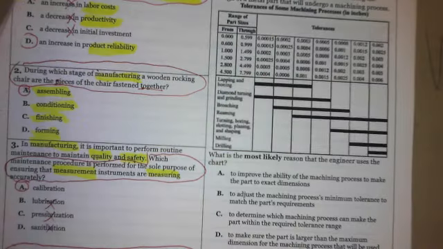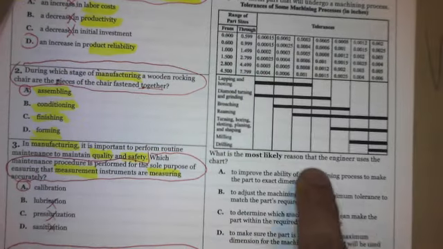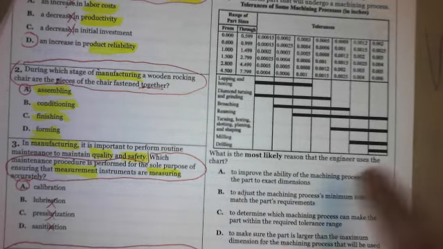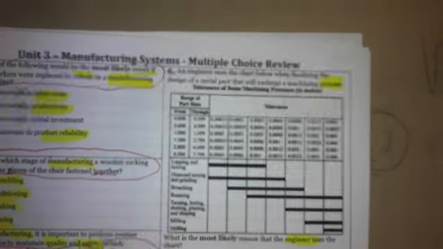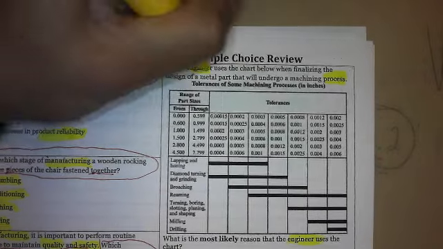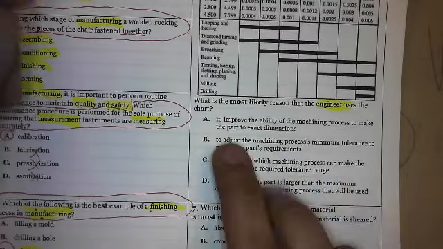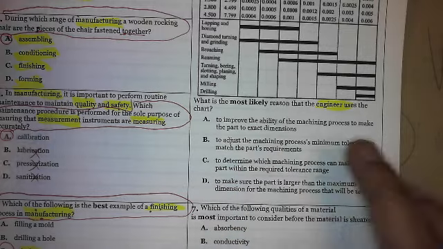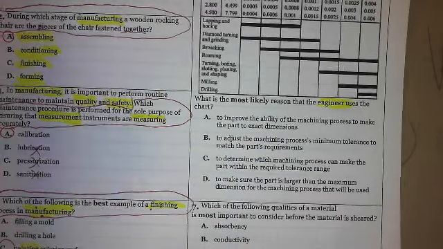Okay, teachers are flexible. Okay, so which is the most likely reason an engineer uses this chart? These are tolerances for some machining process. Tough question. We talked about engineers, we talked about processes. So to improve the ability of the machining process to make the part to exact dimensions, not really.